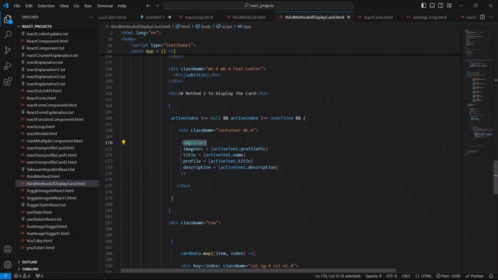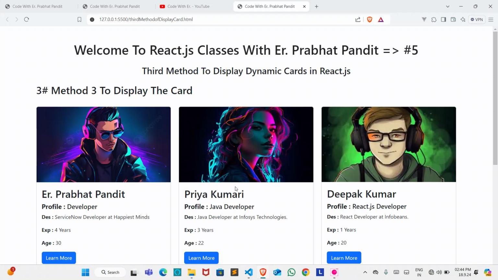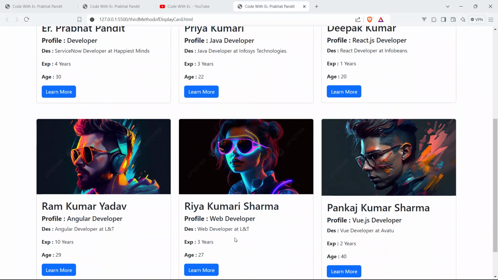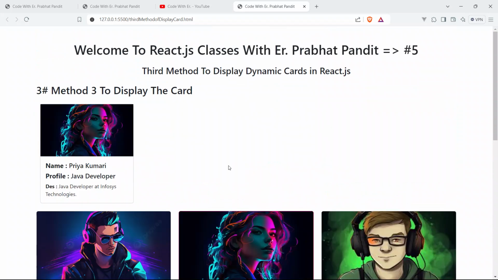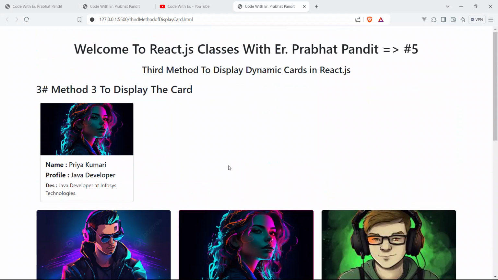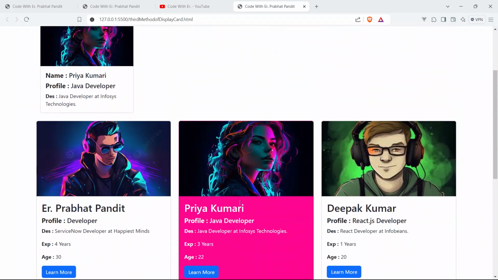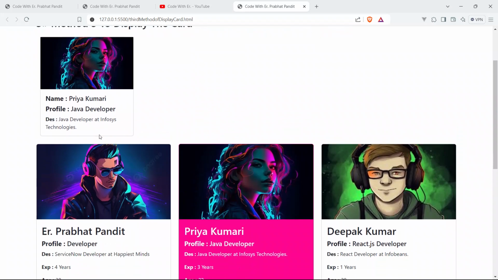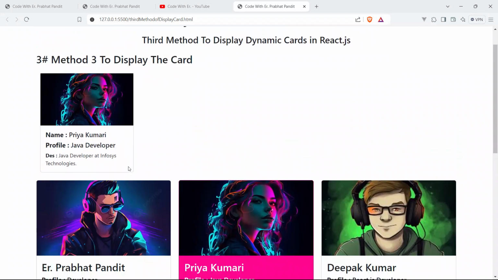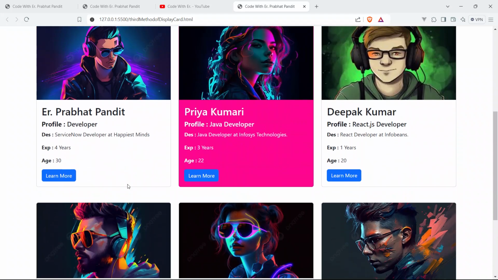So guys, now just save your code, finger crossed, and go to the browser and now click anywhere on any of the profile cards. Click Priya Kumari. See, boom guys, our code works. You can see our code is working great. Currently the Priya Kumari card is clicked, and here we can see the same card here also. Okay guys, congratulations, our code works. See how it is doing great, it is dynamic.